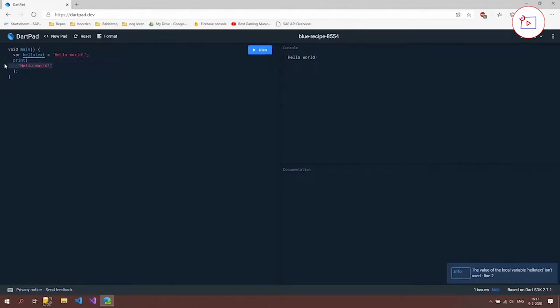So what we can do now is let's delete this. And we now use the hello text to delete these spaces. As you can see, both errors are gone. And if we run now, we are still seeing hello world. But to show that it's actually working, we're going to type 2 exclamation marks behind it and press run. And now we have 3 exclamation marks. So that works pretty fine.